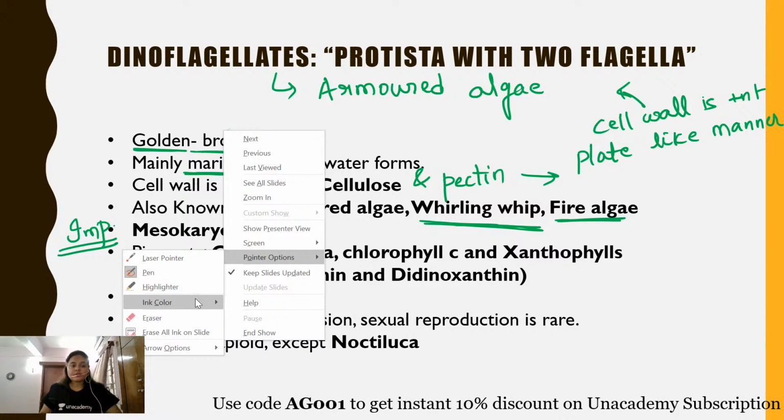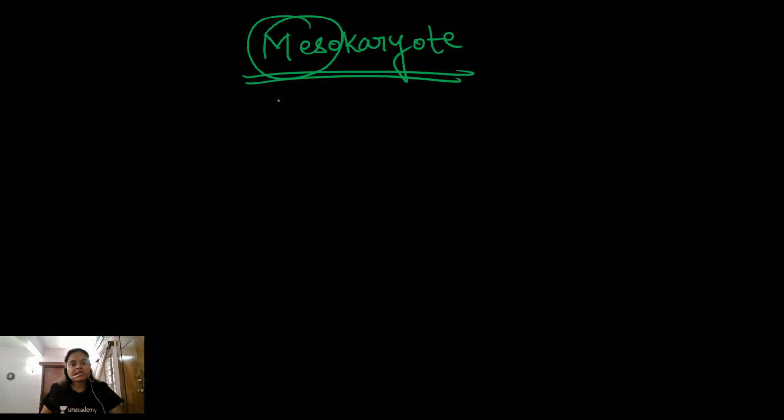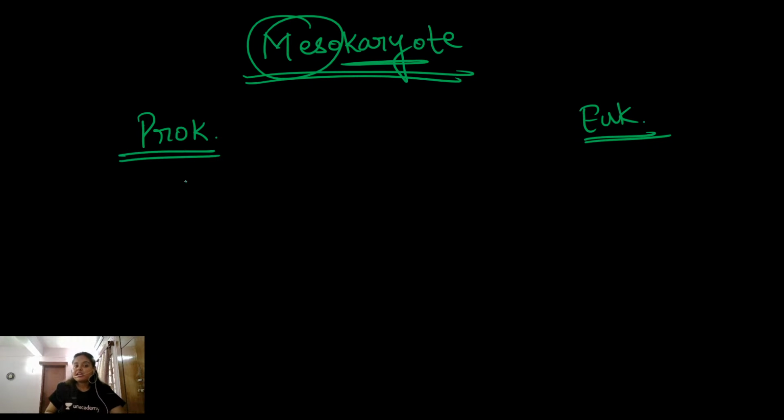First of all, we have heard about prokaryote and eukaryote, but now we need to know about mesokaryote. See students, meso means intermediate, karyo means nucleus. In prokaryotes, the nucleus was absent, whereas in eukaryotes, the nucleus was present.